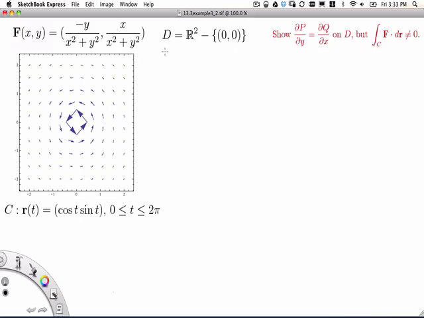All right, so let's think about the specifics a little bit more closely. Our vector field F is negative y comma x, with both components divided by x squared plus y squared. So it's not defined exactly at the origin where x squared plus y squared equals 0, but it's defined for all of R2 other than the origin. So in fact, we're missing a point right here at the origin, and so we can think of this as an infinitesimal hole inside the region D, and so in fact D is not simply connected.